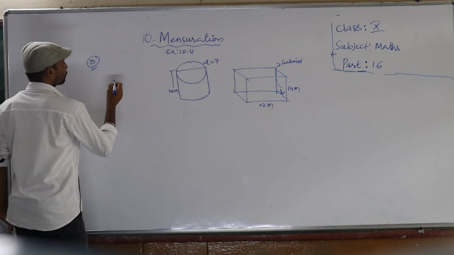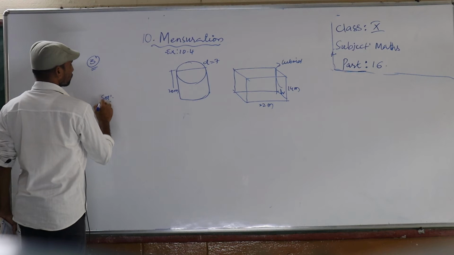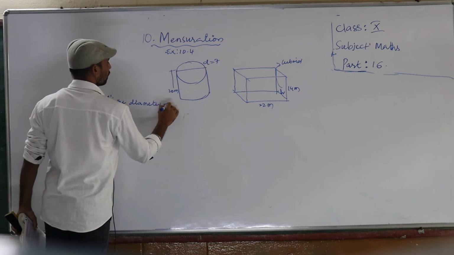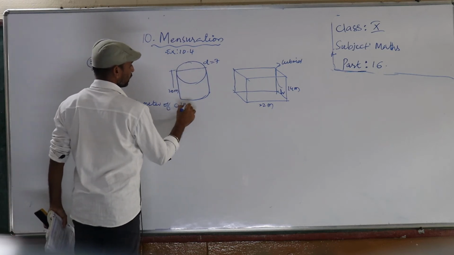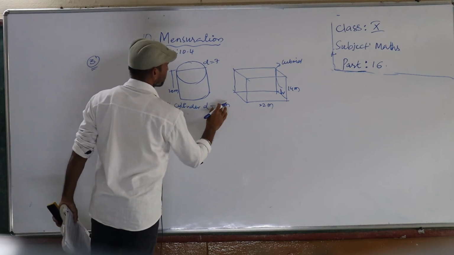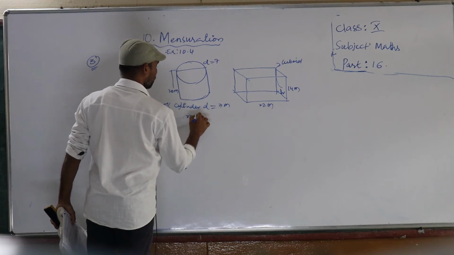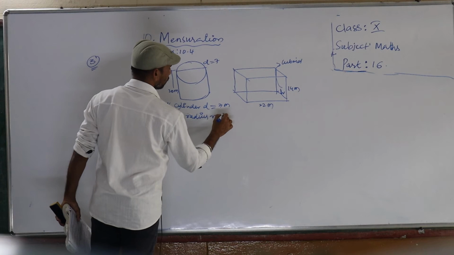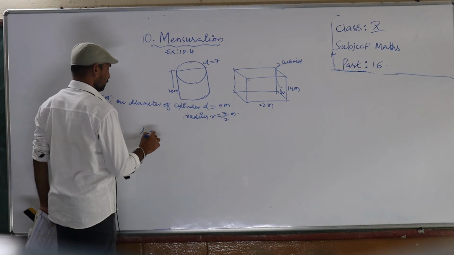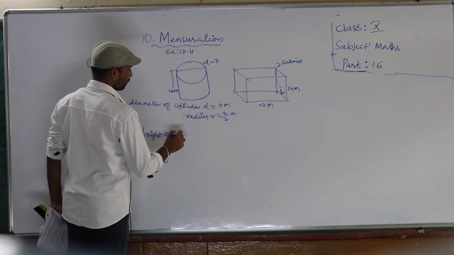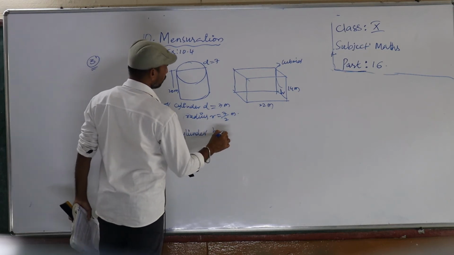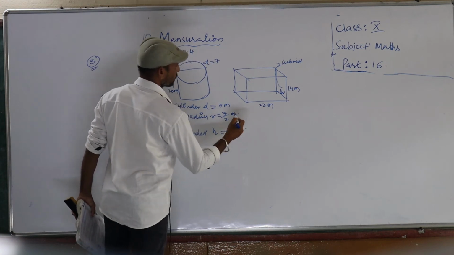So children, here the diameter of the cylinder is how much? 7 meters. Then radius r is equal to 7 by 2 meters. Then the height of the cylinder, h is equal to 20 meters.